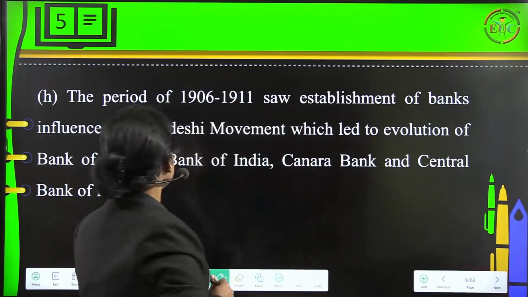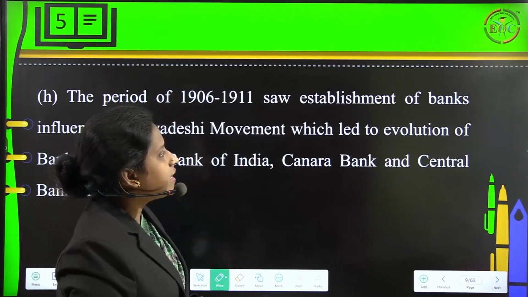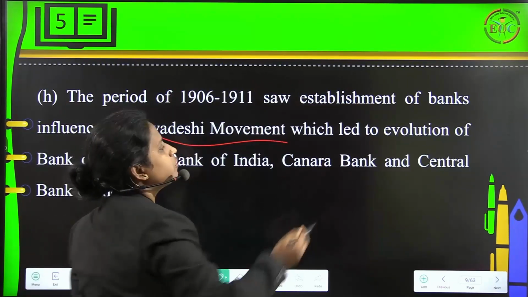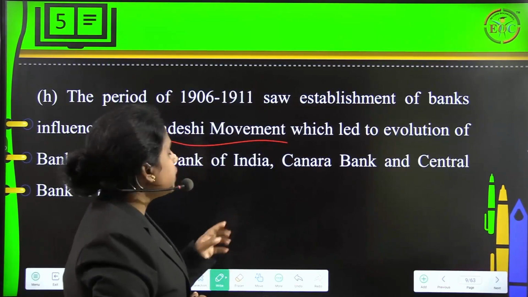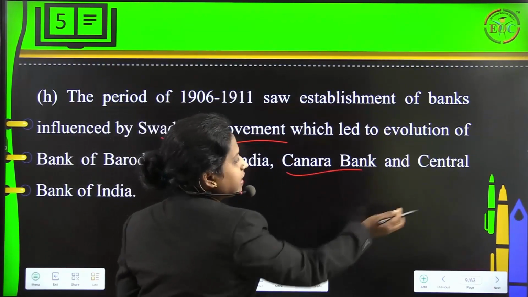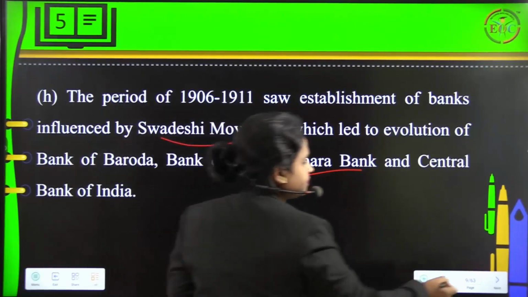Then the period of 1906 to 1911 saw the establishment of banks influenced by the Swadeshi movement, which led to the evolution of Bank of Baroda, Bank of India, Canara Bank and Central Bank of India. Fine.